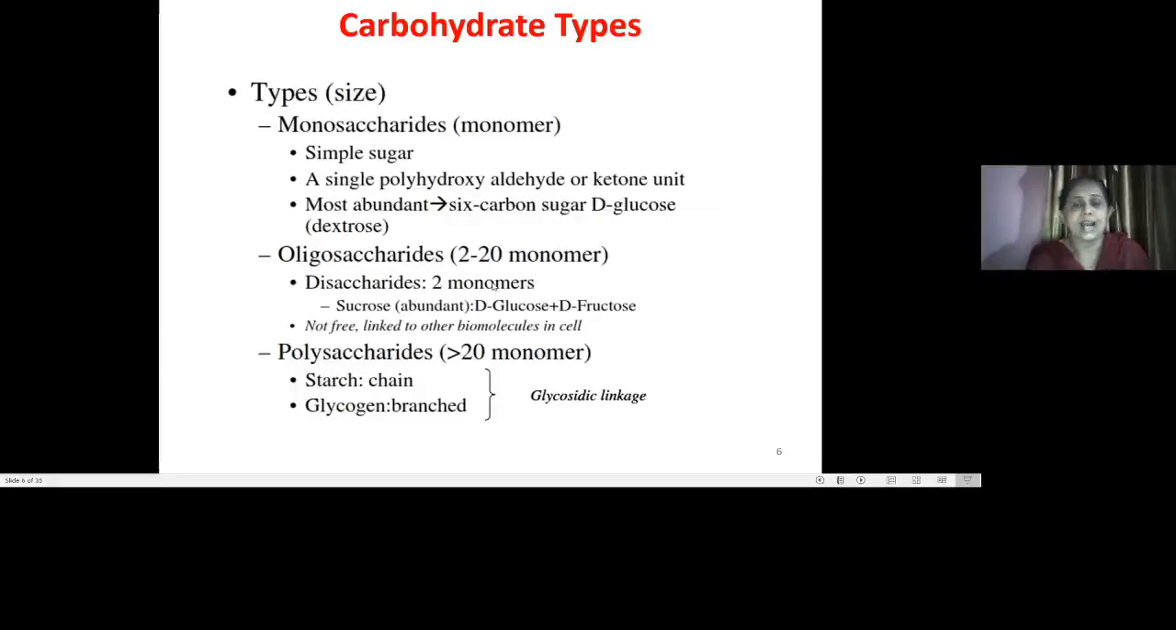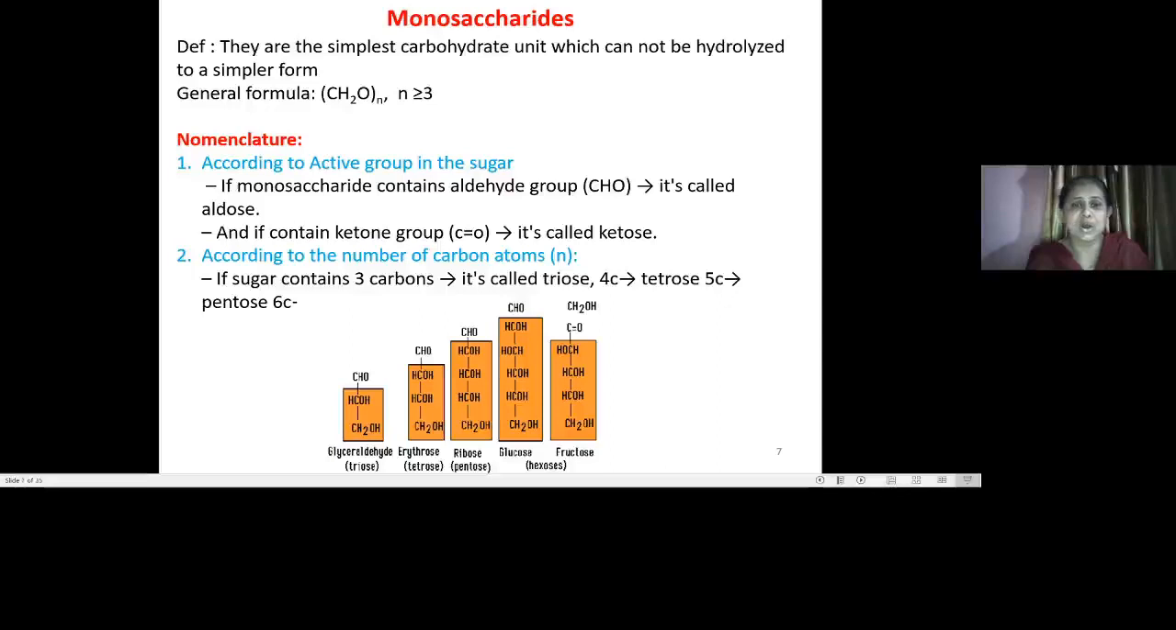Today's lecture is focused on the structure of different types of carbohydrates. First we start with the monosaccharides. As the name suggests, these are the simple carbohydrates that cannot be hydrolyzed further into a simpler form. They have the general formula (CH2O)n, and generally have a single unit of aldehyde or ketone.